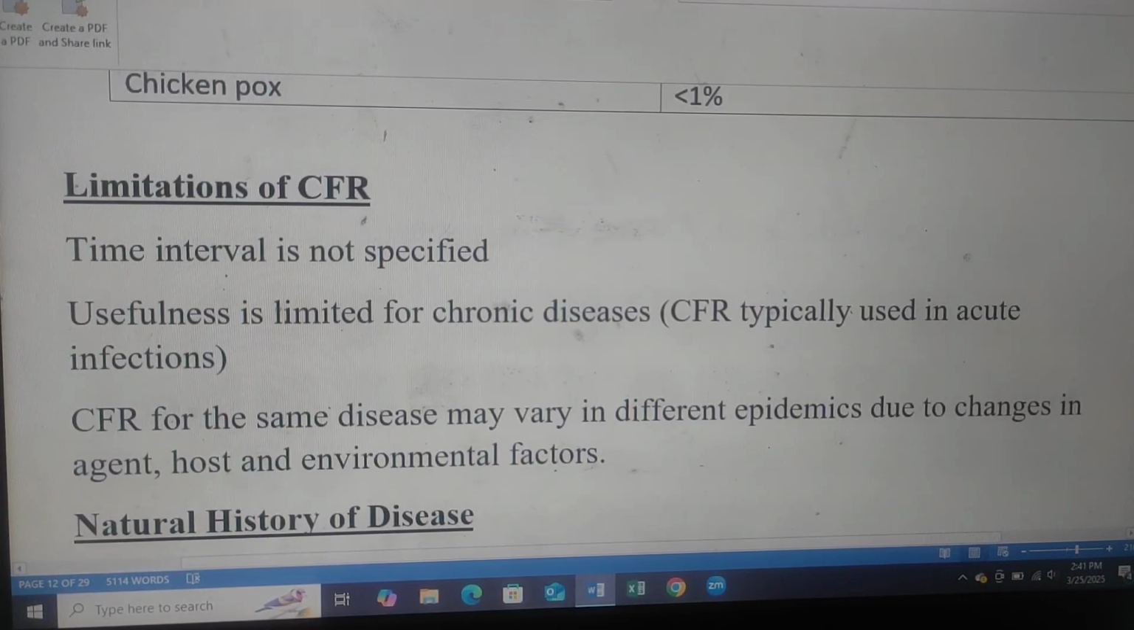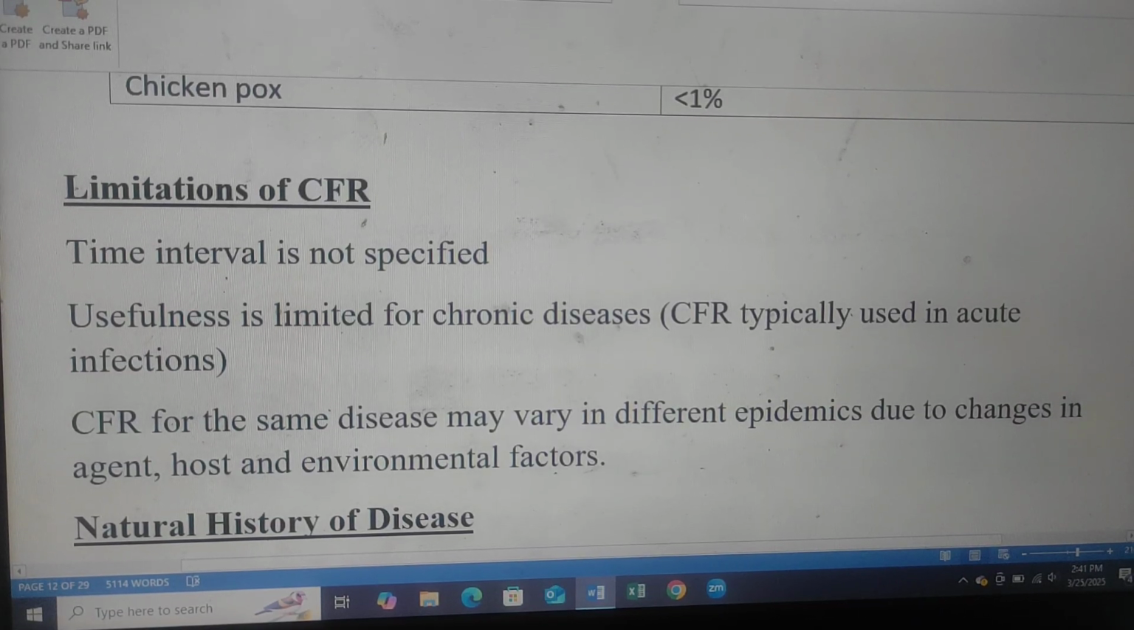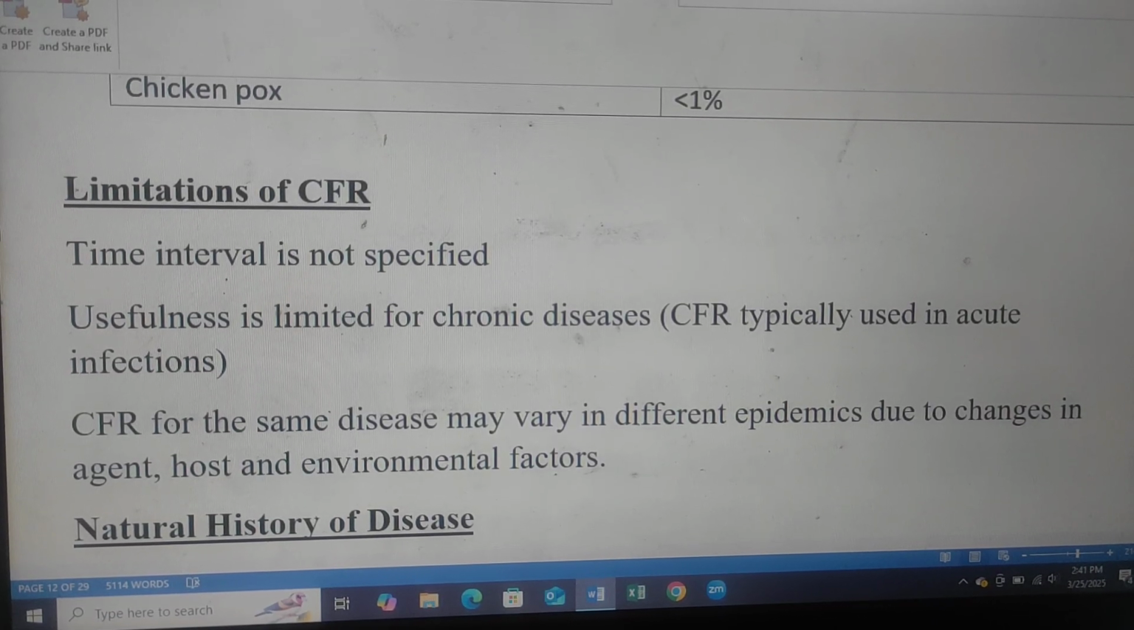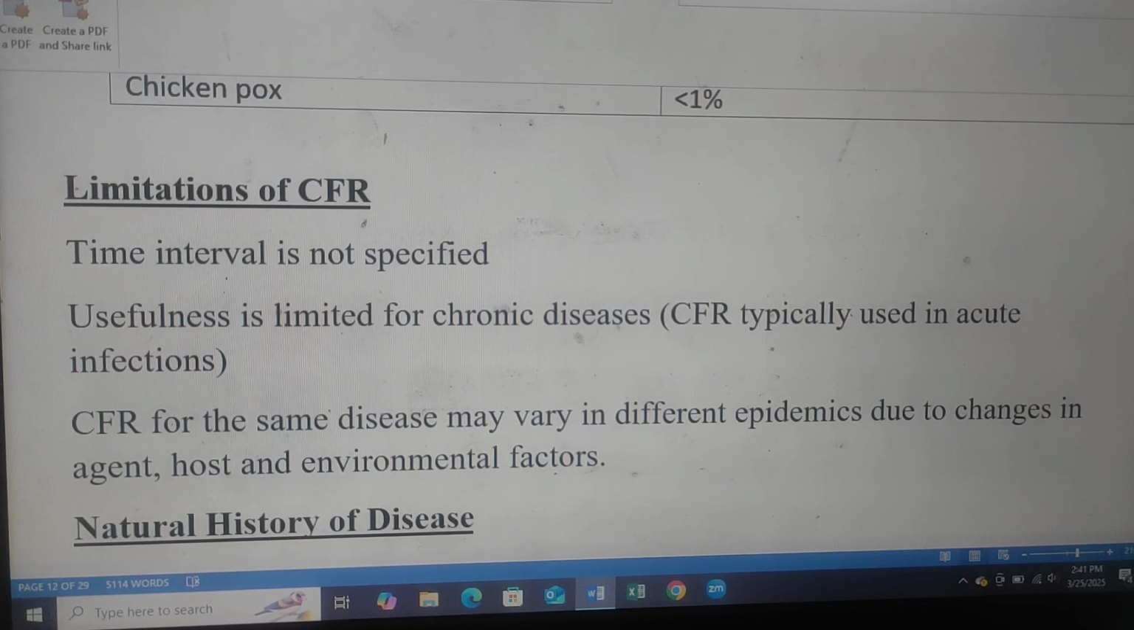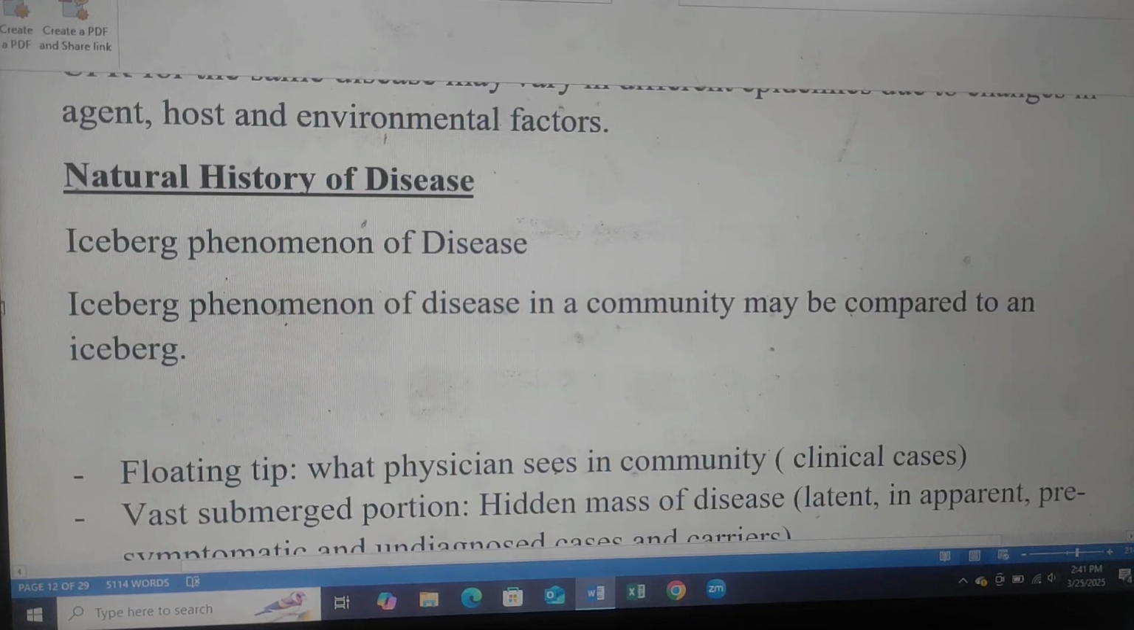Limitations of case fatality rate. Time interval is not specified. Usefulness is limited for chronic diseases. Case fatality rate is typically used in acute infections. Case fatality rate for the same disease may vary in different epidemics due to change in agent, host, and environmental factors. Natural history of disease.